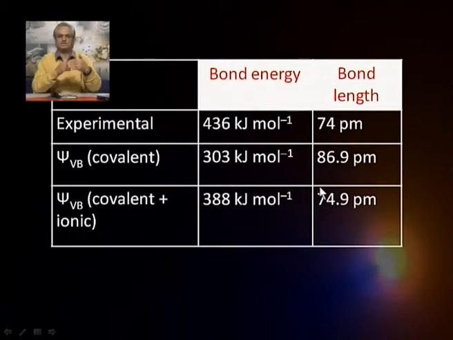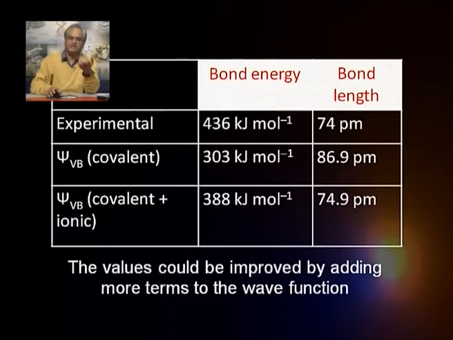Which means that empirically I can keep on playing around. I can bring in more terms and try to get a reasonably good description which is in agreement with the experiment. So, essentially the basic premise of valence bond theory talks about only the covalent structures, but they can be modified and improved by incorporating the ionic parts. That is the kind of description we have here.